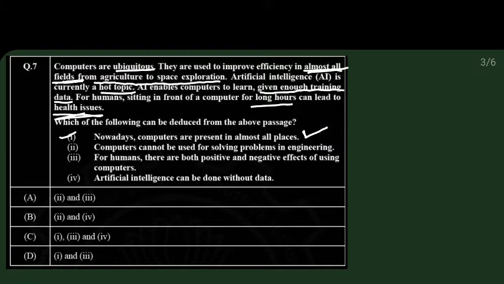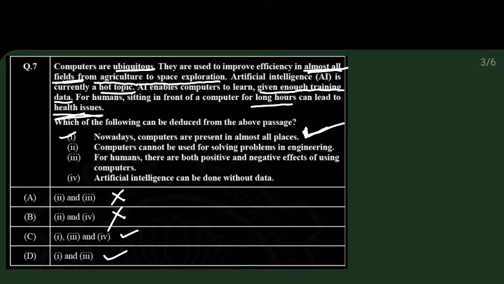So first statement is correct. So let's see the options directly, because we need to try to solve the question quickly, so we can eliminate options. So first let's see the options where 1 is present. Here it is present, here also it is present. So these two are absolutely wrong. There are only one option, whether it is C or D.